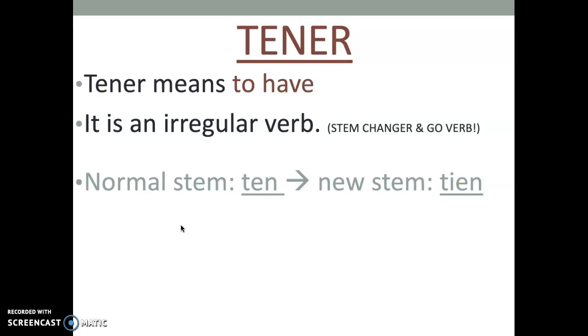So this verb is an E to IE verb. So again, our normal stem has just an E. Our new stem has an IE. But wait for it, not only are we stem changing, we have a go verb in there. So remember, our go verb only occurs in the yo form. Let's go ahead and look at the conjugation for this crazy irregular verb.